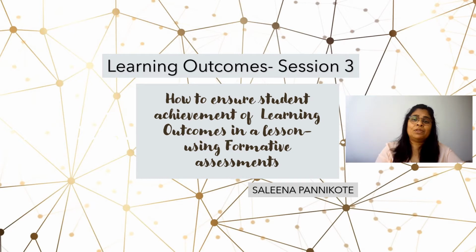Very frequently, while observing lessons, I've noticed a lot of educators miss this step in the teaching learning process, and this leads to a lesson being categorized as unsuccessful. So, in this final lesson on learning outcomes, we will focus on two areas. First, explaining the importance of ensuring achievement of learning outcomes, and second, see a few examples of formative assessment strategies which could be used to ensure achievement of learning outcomes. Remember, it's always good practice to assess the achievement of learning outcomes throughout the learning experiences rather than only at the endpoint.